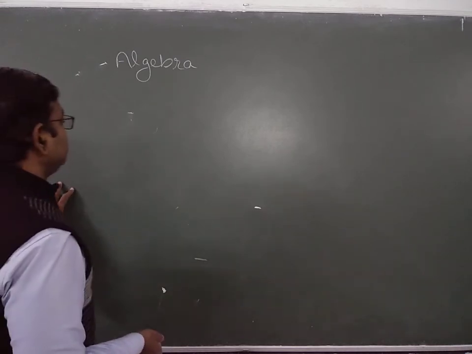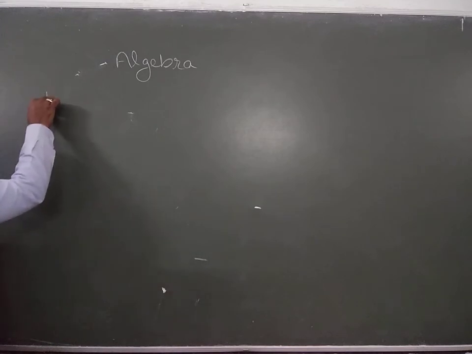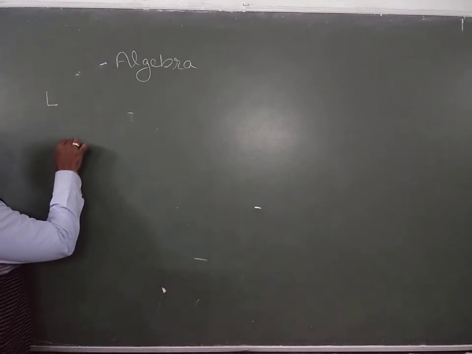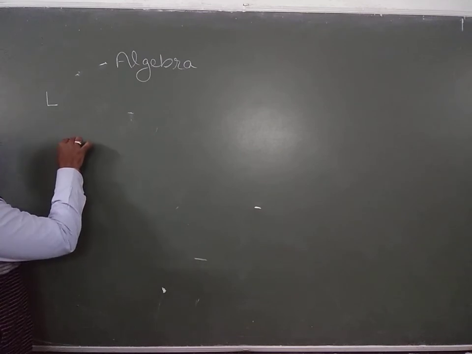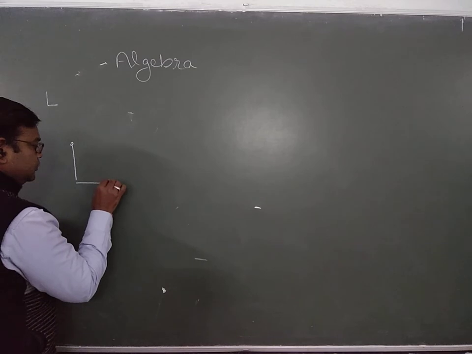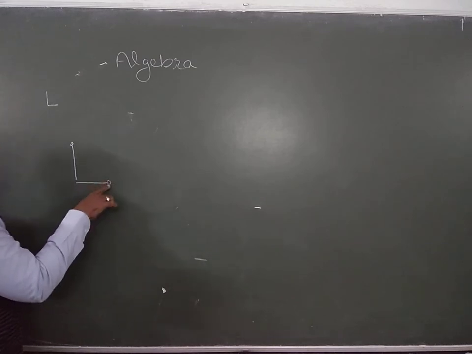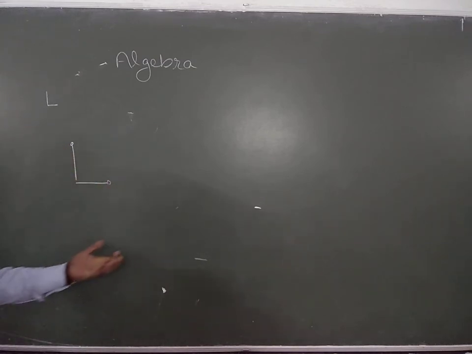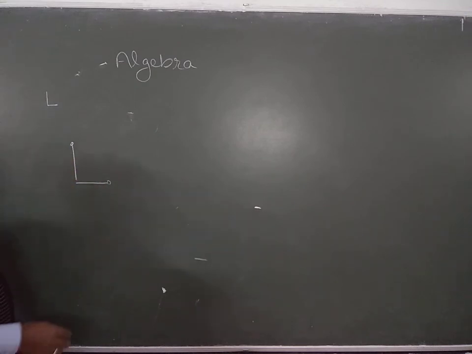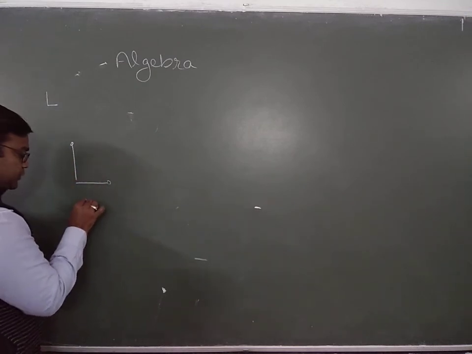Suppose we are going to frame the alphabet L by using matchsticks. As you know, matchsticks look something like this, with gunpowder, phosphorus. Clear. This is your first figure.